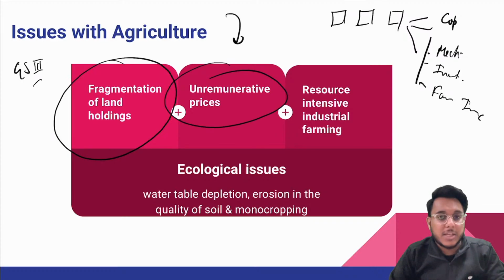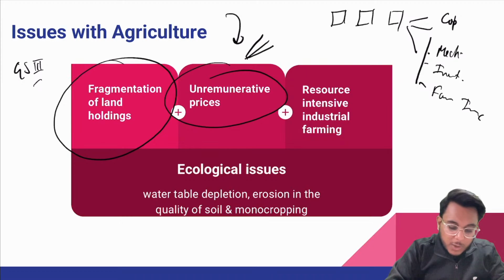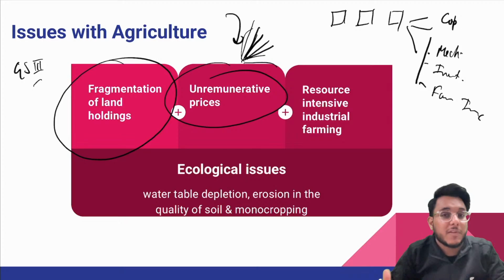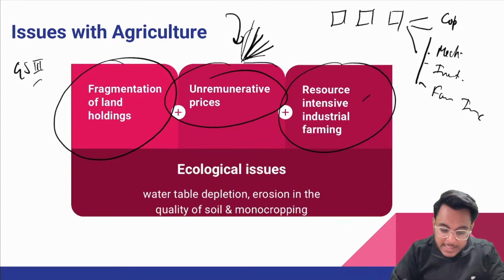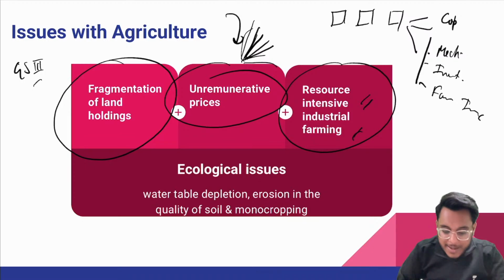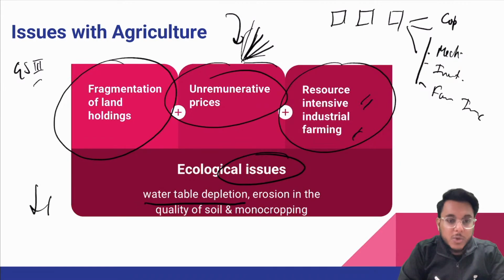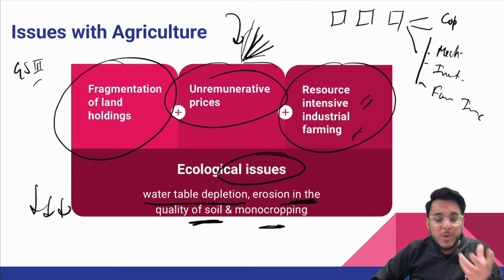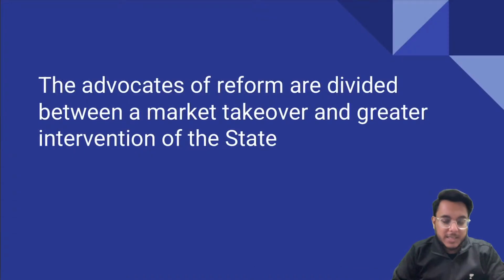Unremunerative prices is a very big challenge. The farmers are not getting suitable prices for the crops that they sell. It is leading to farmers' distress. Resource intensive industrial farming is not happening, with very small land holdings, marginal farmers, small farmers. Ecological issues are there. Water table depletion, the water table is going down. There is erosion in the quality of soil and monocropping. One type of crop is grown, and nutrients of the soil are getting lost. All these things are there.